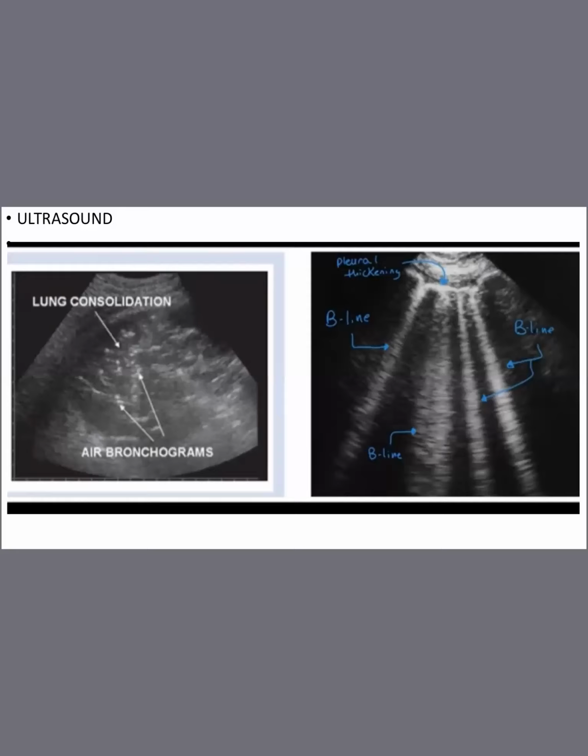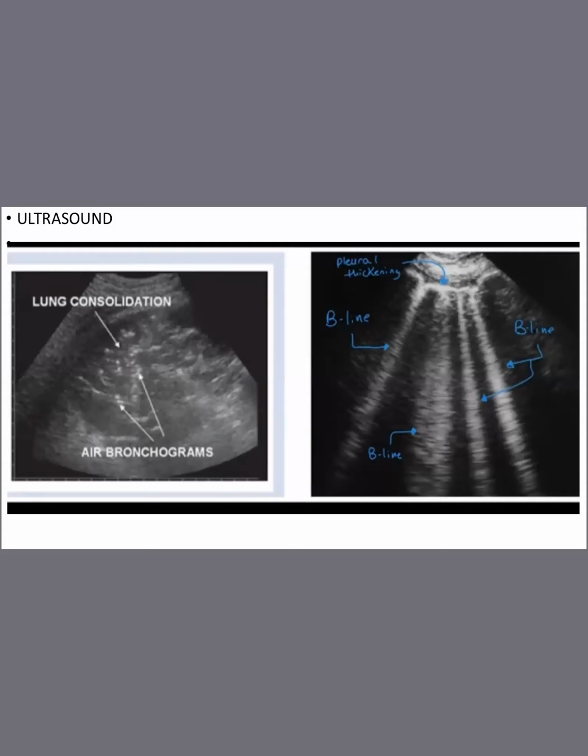You can see many B lines, right? It shows the interstitial edema, how severe it is. Then pleural line thickening can also be seen. Pleura, I showed you in the picture of lungs. The wall of the lungs is called pleura. So since edema happens, pleural thickening also can happen.